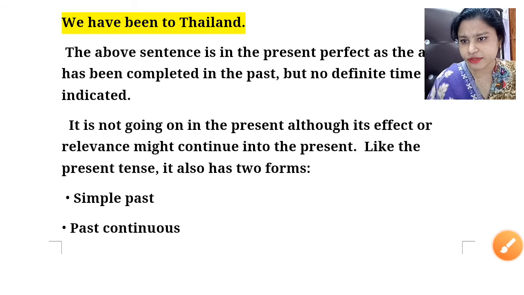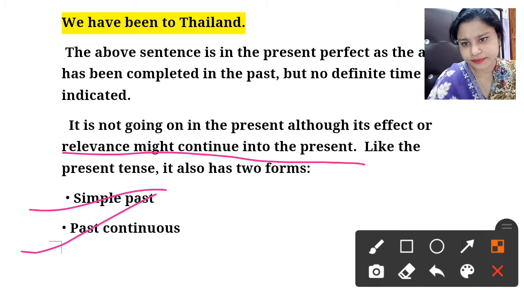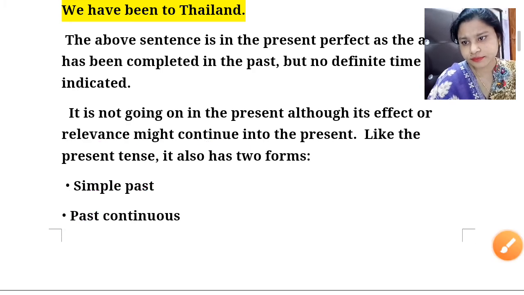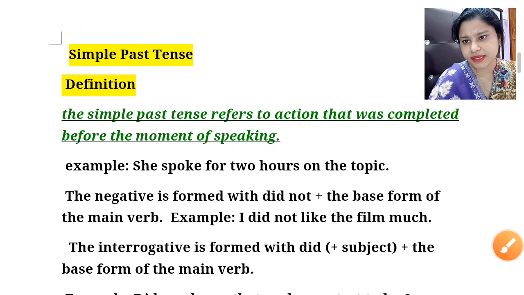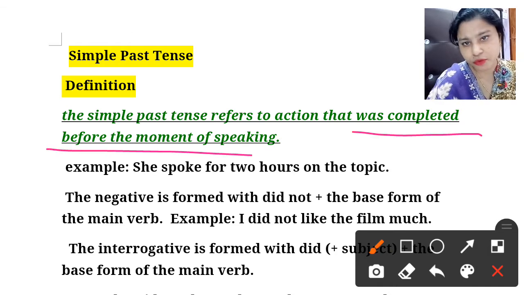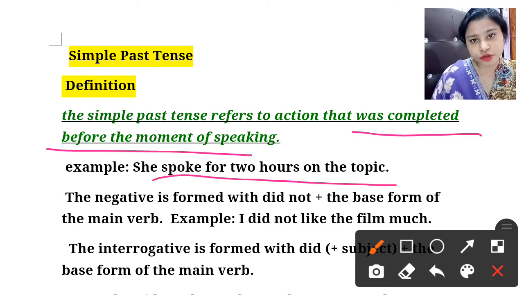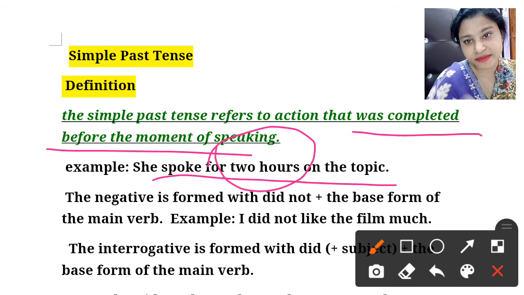One more thing, it is not going on in the present, although its effect or relevance might continue into the present. Like the present tense, it has also two forms: simple past and past continuous. What is simple past? Let us see. The simple past tense refers to an action that was completed before the moment of speaking. She spoke for 2 hours on the topic. See, 2 hours gives the specific time, as I told you earlier.